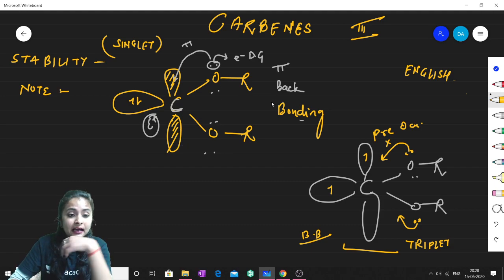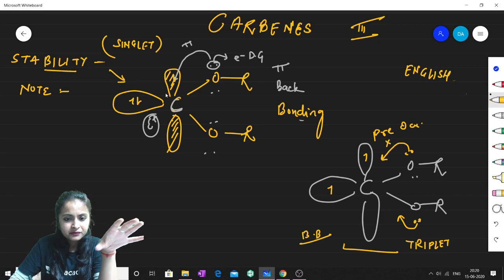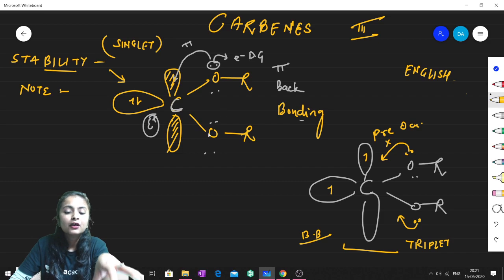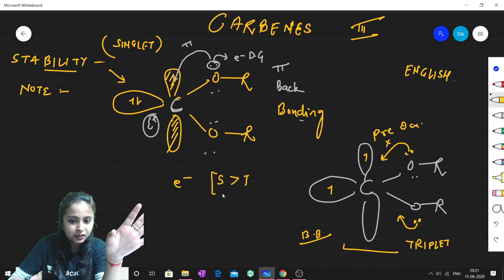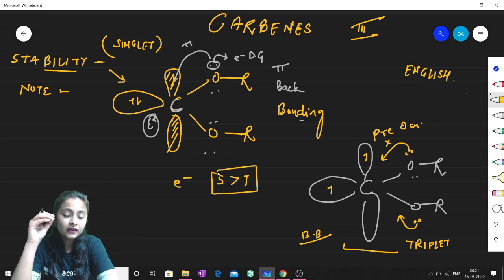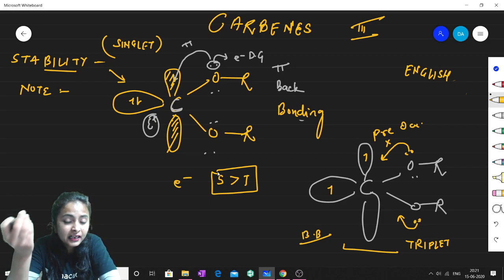Due to this, this carbene can take electrons, and there will be back bonding, and because there is back bonding, this will be more stable. So if there is any group which bears electron density, in that case singlet becomes more stable than the triplet. Please note this point: singlet carbenes are more stable than triplet carbenes if any group attached to the carbene bears electron density which can help in back donation. I hope this part is very much clear to you all.